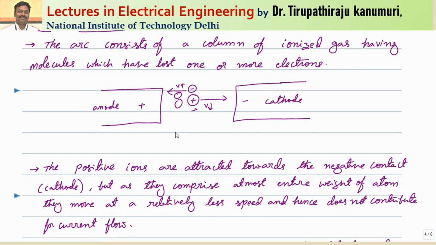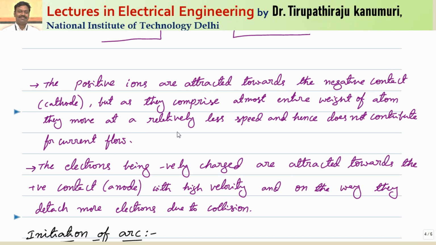The positive ions are attracted towards the cathode, but as they comprise almost the entire weight of the atom, they move at a relatively low speed and contribute very little to the current. The electrons are attracted towards the anode with high velocity because their weight is less, and on the way they detach more electrons due to collision.